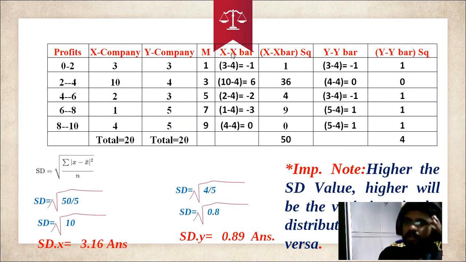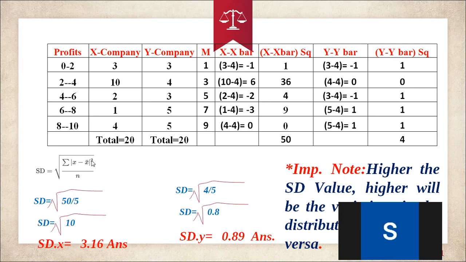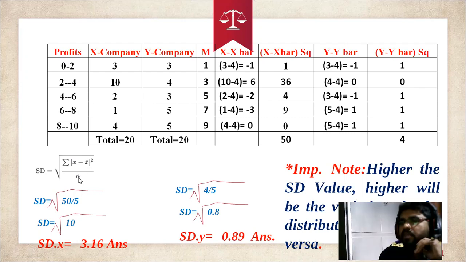Here the x minus x bar total value is 50, so we can simply substitute in the equation. The standard deviation of X is the square root of the summation of x minus x bar whole square, which is 50, divided by n, the number of observations.